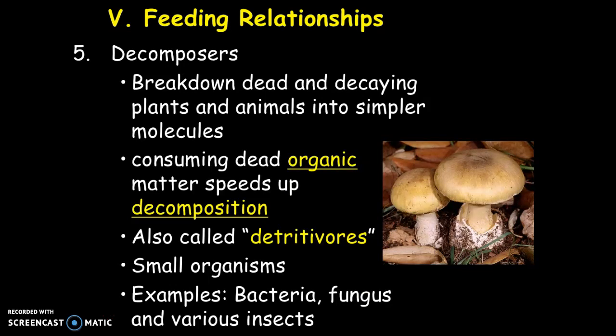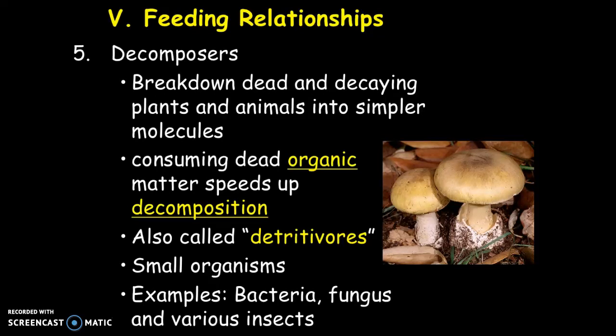In the last unit, we talked about bacterial decomposers, and when we refer to decomposers, we're talking about tiny organisms that will break down dead and decaying plants and animals into simple molecules to return those nutrients back into the ecosystem.